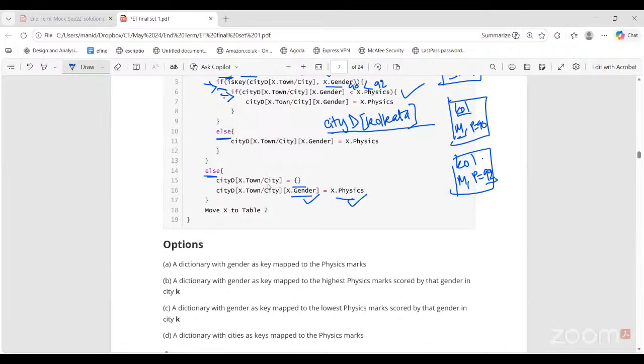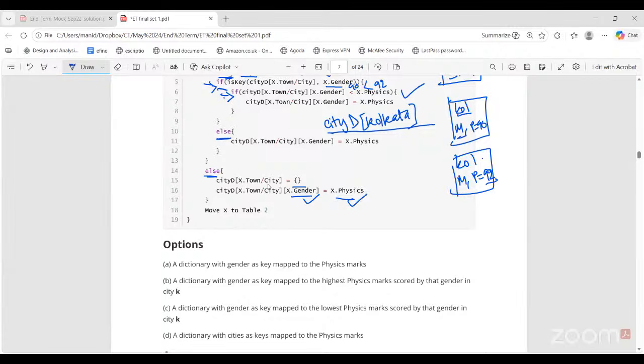Maximum physics marks. I think it would be option B. Among the maximum physics marks scored by that particular gender in that city, right? Yes, ma'am. First option is saying a dictionary with gender as key mapped to physics marks. Is this correct? This is partially correct.